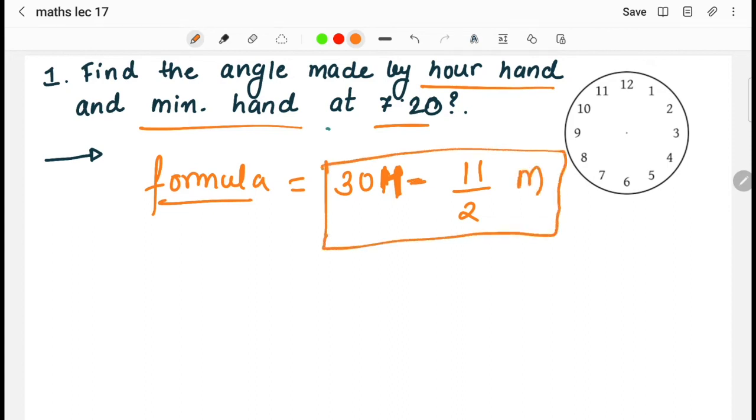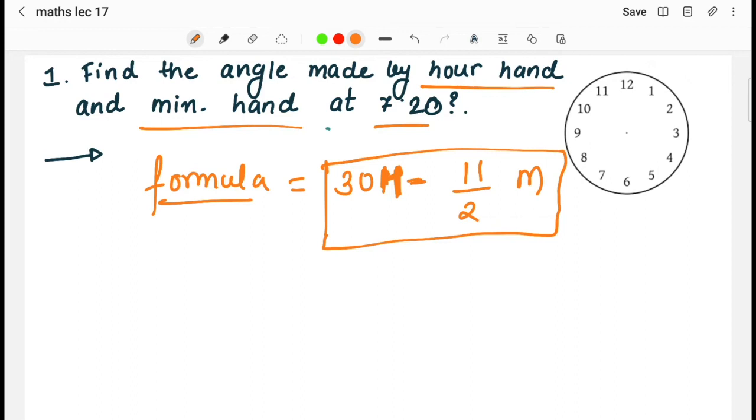Okay, you have to use this formula in any kind of question where we have to find the angle between the hour hand and minute hand when a particular time is given. Such kind of questions can be directly solved with this particular formula. अगर ये formula आपने एक बार दिमाग में रख दिया, you can find any question's answer.